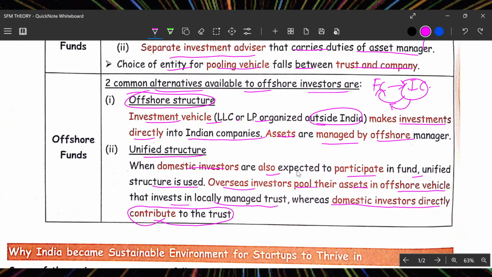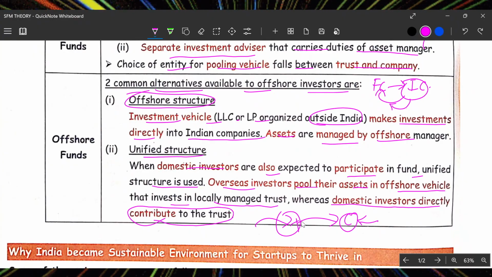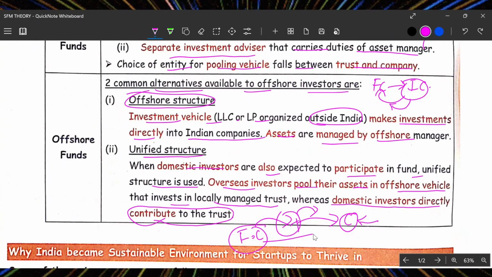How do the overall investors pool the assets into offshore vehicles? So all the assets come into one trust that is managed, where that trust is controlling this company. But the domestic investors directly put money in the country. Here, the trust is the manager, not the foreign contributors, who won't directly control; the trust will control. This is the unified structure.